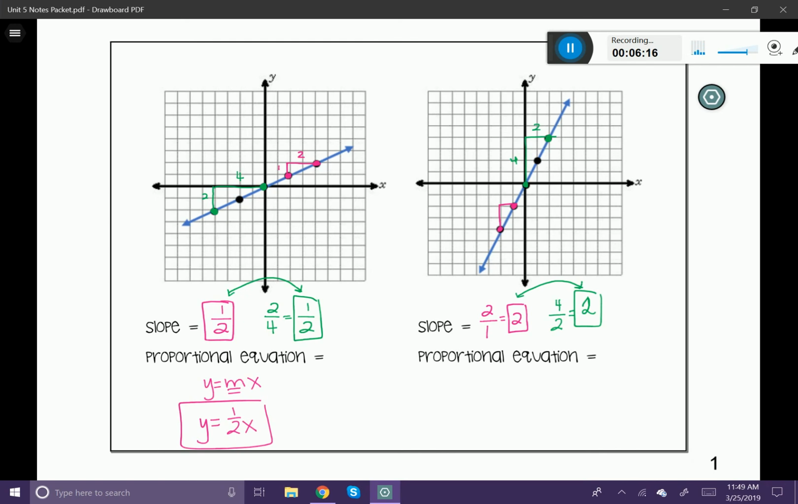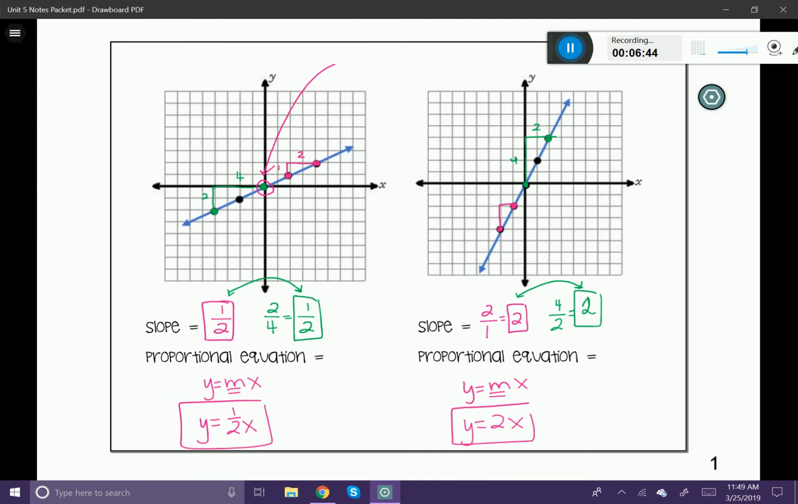And just as a reminder, all proportional equations are going to run through the origin, and the origin is that point right in the center there. Okay, how about the second one? For the proportional equation, we're still going to put it in the form y equals mx. Our slope is 2, so we're going to put it in as y equals 2x. And that's it. That's our proportional equation.